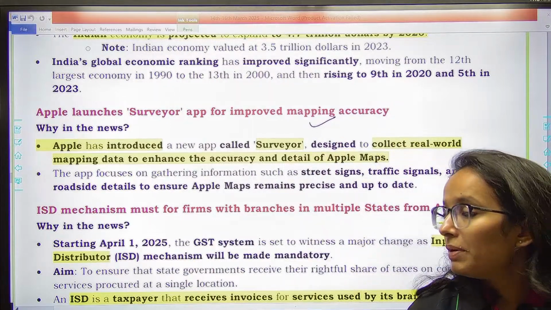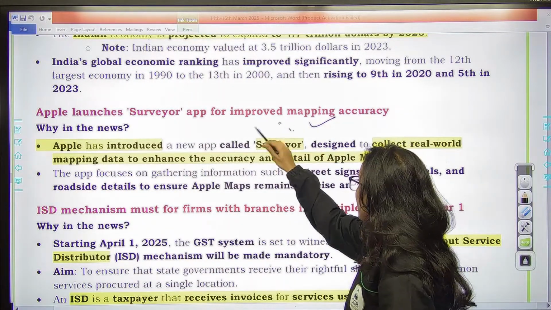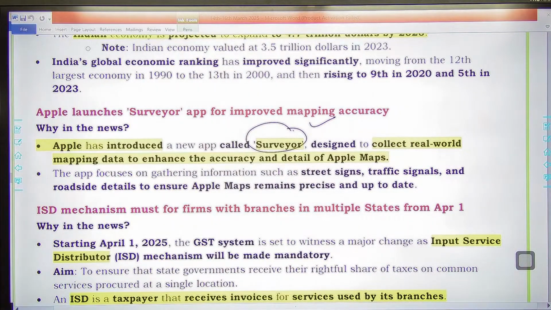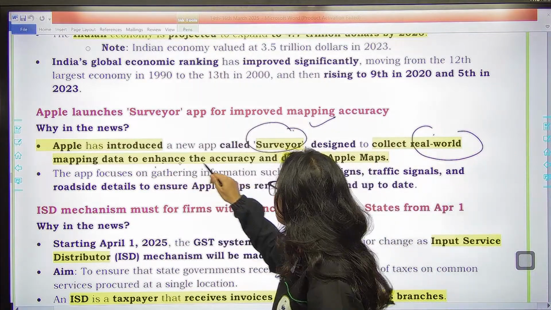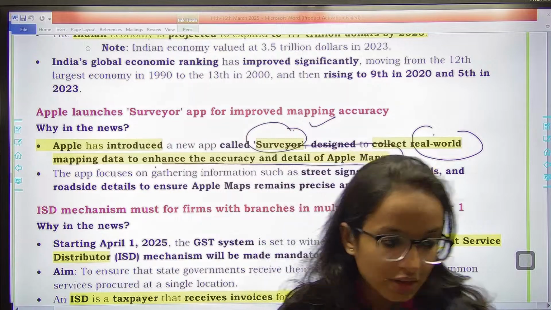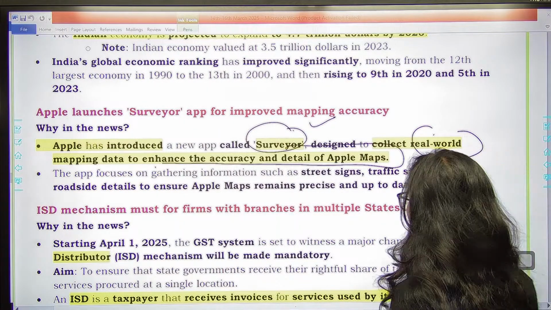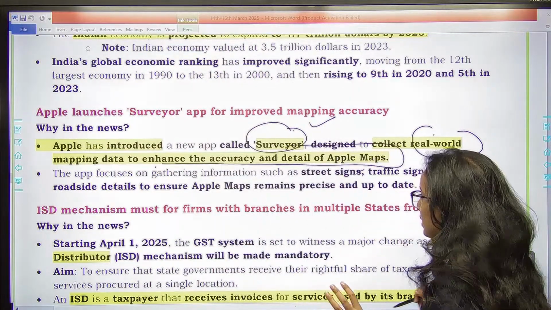Apple has introduced a new app called Surveyor. So remember, the name of the app is Surveyor. Apple has launched this app Surveyor. It is designed to collect real world mapping data to enhance the accuracy and detail of Apple Maps. So basically real world data it would be working upon. It would be collecting real world data to improve Apple Maps की accuracy. So the app is Surveyor app, remember.